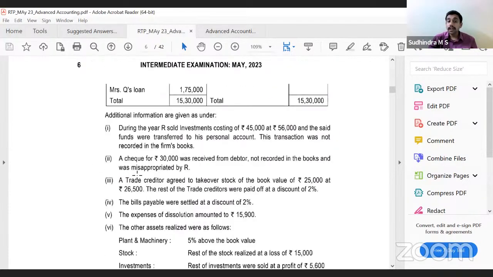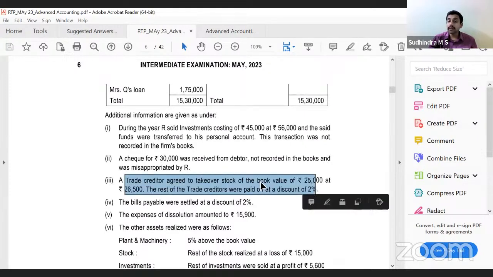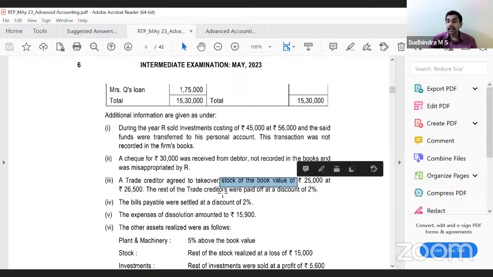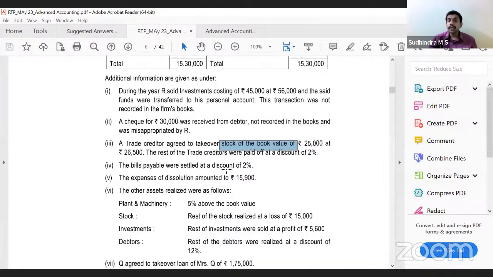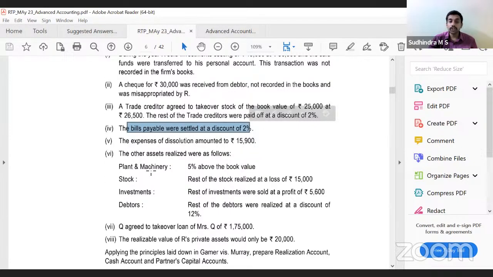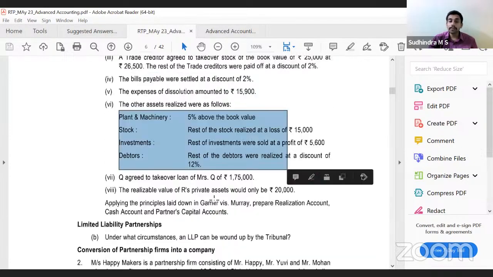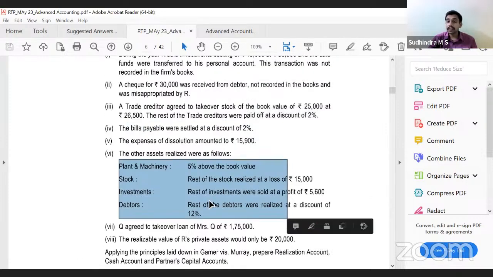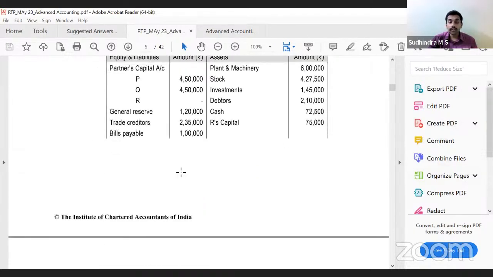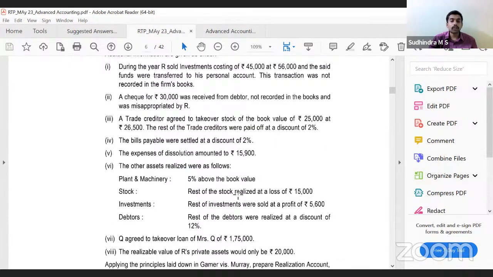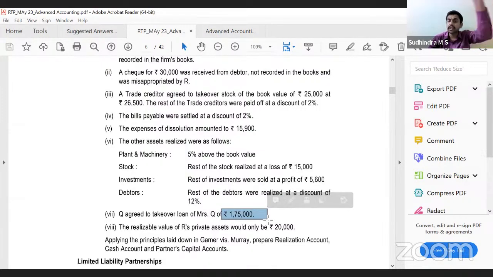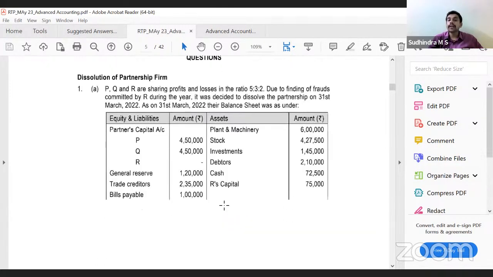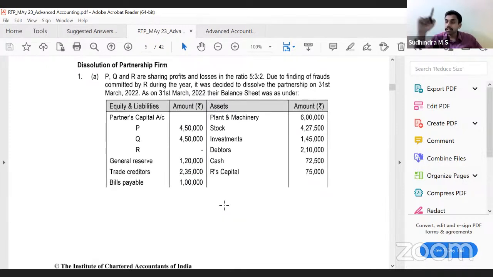Then you have trade creditors. Trade creditors anyhow we are paying in full. One is liability taken over, so it's not a problem. Bills payable, not a problem. Expense of dissolution, not a problem. These assets are also not a problem. We are bringing in all other assets. Q's loan of 1,75,000 is being taken over by Q. Again, you can bring it into the realization account and transfer it to Q's capital account. Now, using this, if you prepare the realization account, you'll get the realization profit or loss to be transferred to partners' capital.